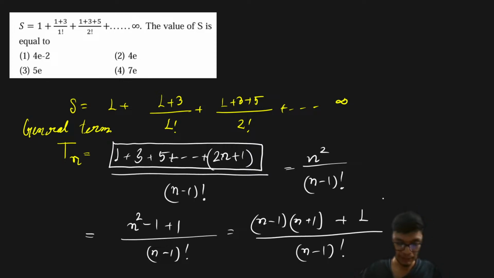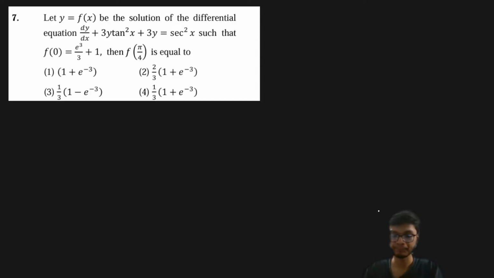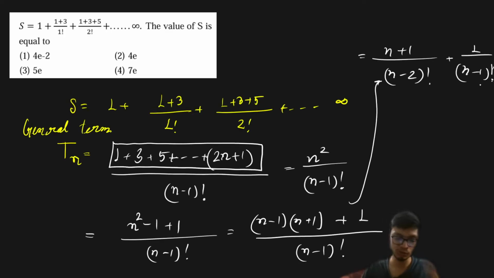Now if you do this, it simplifies and can be written as n plus 1 upon n minus 2 factorial plus 1 upon n minus 1 factorial, right? After you get this, you can also write n plus 1 as n minus 2 plus 3.